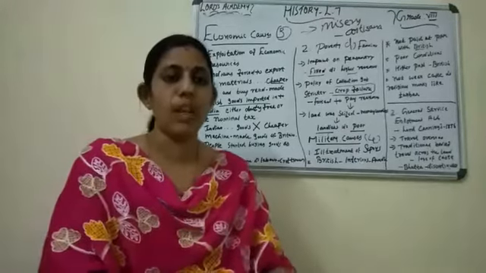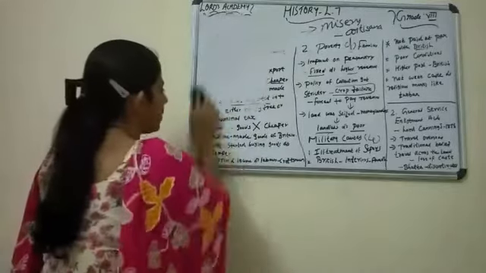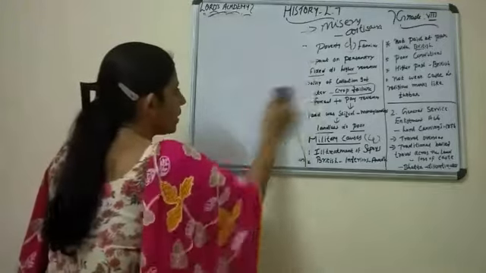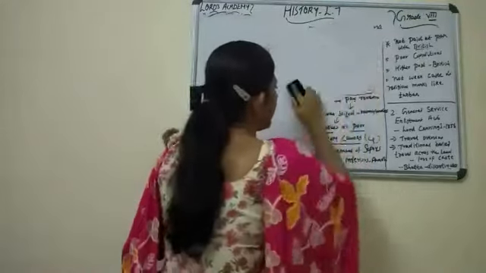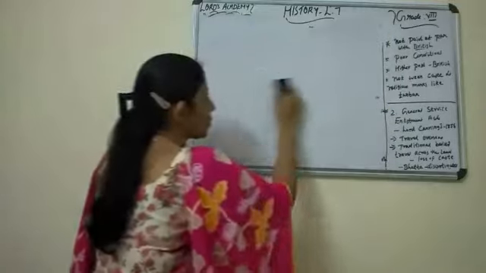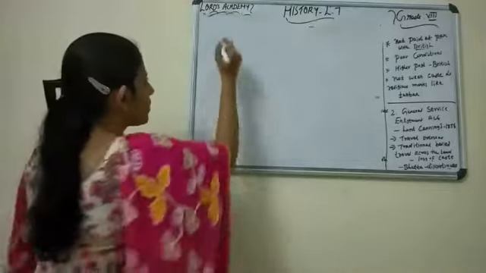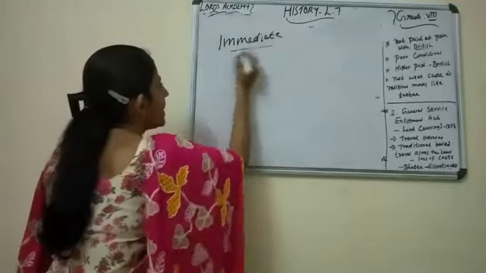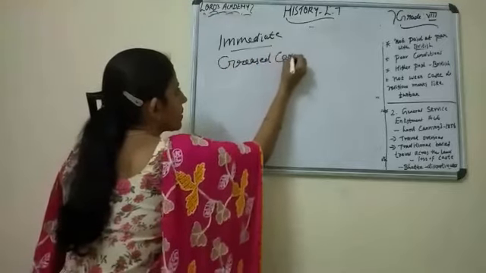One more topic is the immediate cause. What was the immediate cause of the revolt of 1857? There are four main causes. What are the four causes? The first is the political causes, or religious causes. Then the third one, today's topic, economic causes. The fourth one is the military causes, about the condition of the soldiers. The last one is the immediate cause. In that, they were discussing the greased cartridges. What is this? Greased cartridges.